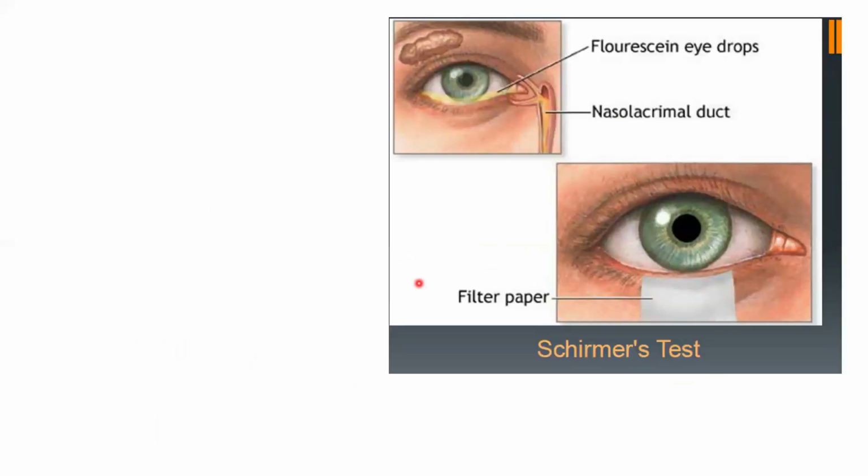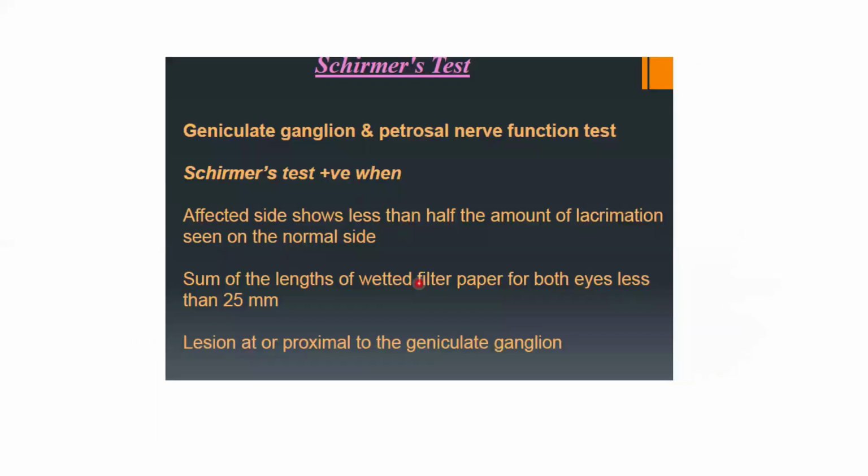Okay, diagnostic tests for facial nerve injury. Schirmer's test to test for lacrimation. What component are we testing? It's the general visceral efferent. Okay, the greater petrosal nerve. That's the one carrying the preganglionic secretomotor fibers, isn't it? So we are actually testing for lacrimatory function, general visceral efferent, and also to diagnose whether the lesion is at the geniculate ganglion or proximal to the geniculate ganglion.